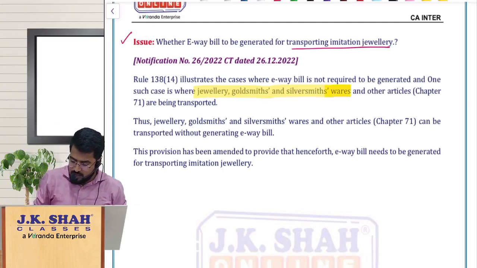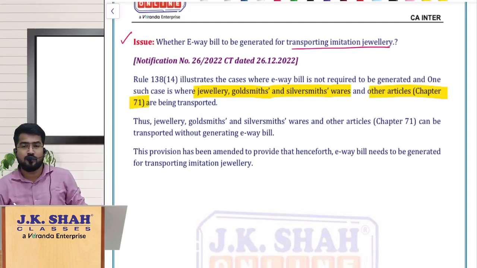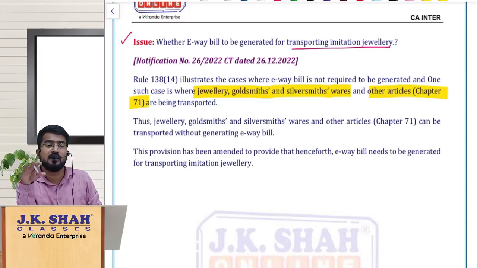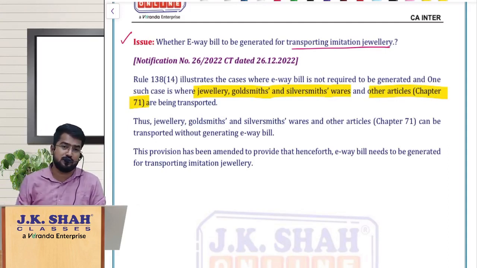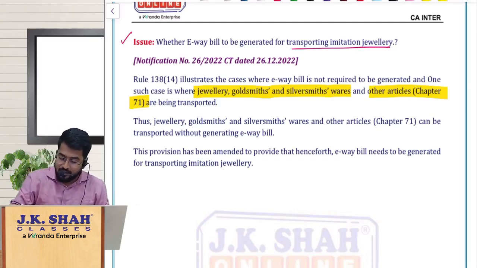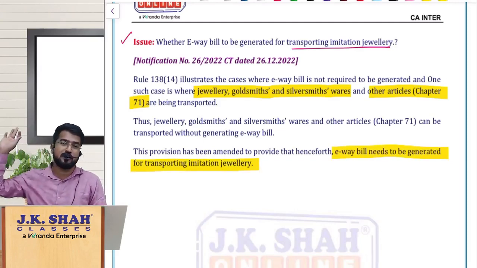goldsmiths and silversmith wares and other articles of chapter 71. So here the doubt was, should I raise the e-way bill if I am transporting imitation jewelry also, or is it exempt? Now they have made a clarification saying that if you are transporting imitation jewelry, please raise the e-way bill. For you this relaxation is not applicable.